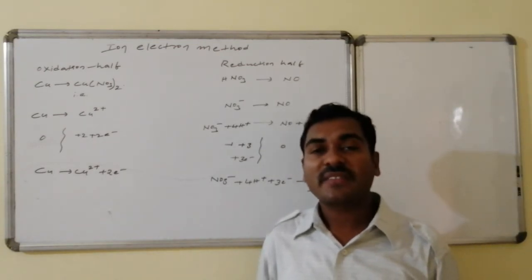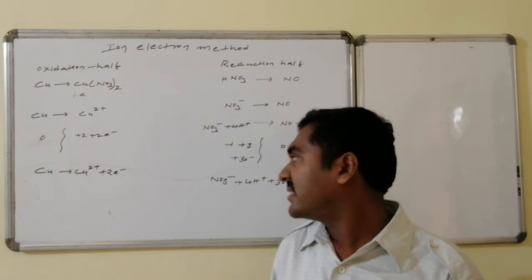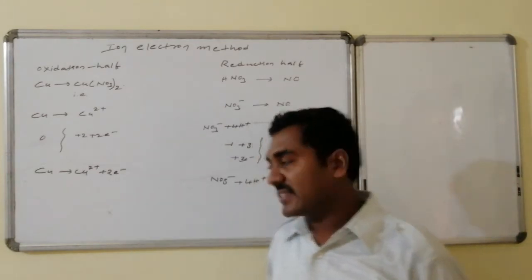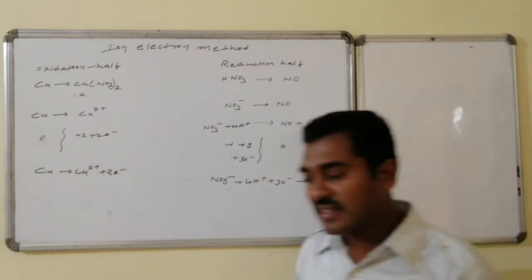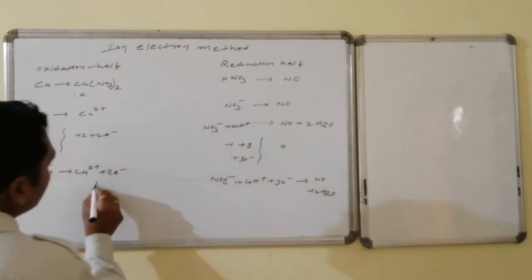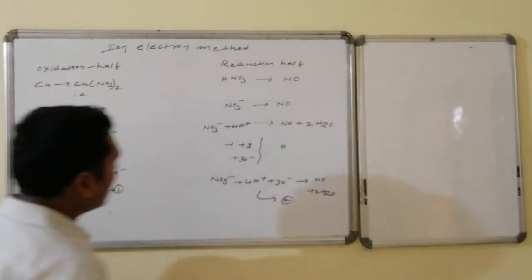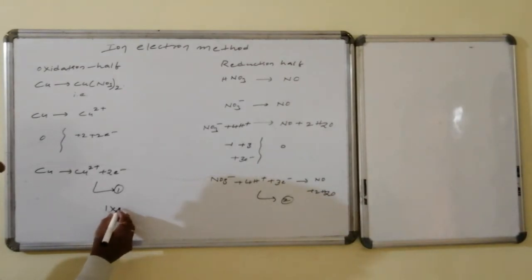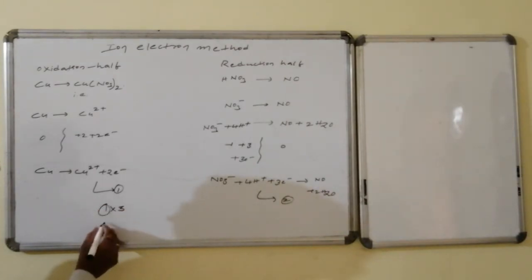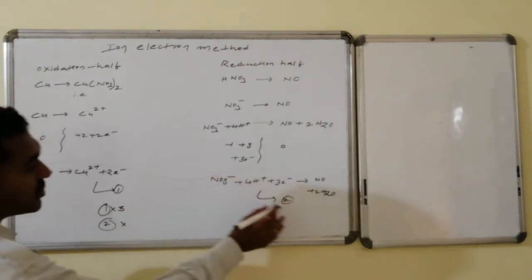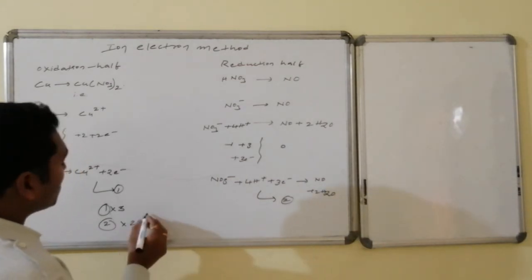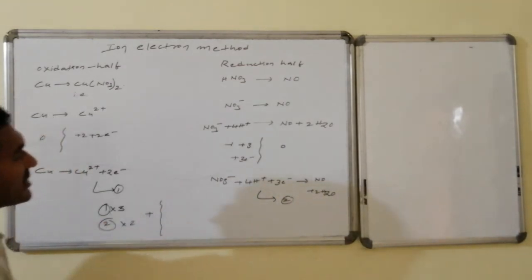Now law of conservation of electrons finality should be present. Here it is liberating 2 electrons. Here it is gaining 3 electrons. I am making this one as equation 1. I am making this one as equation 2. I want to multiply equation 1 with 3 and equation 2 with 2. As a result, I am adding one to the other.